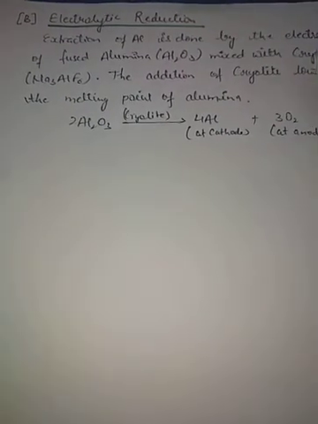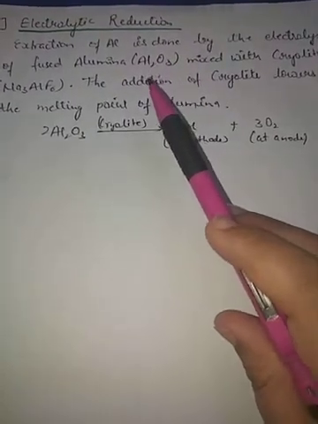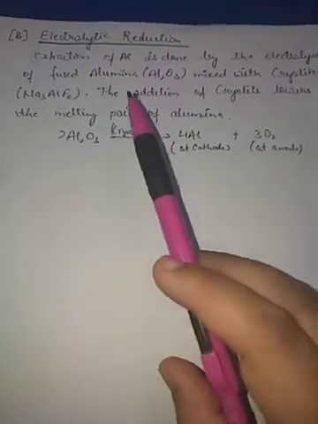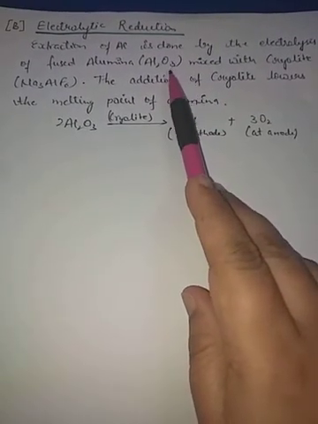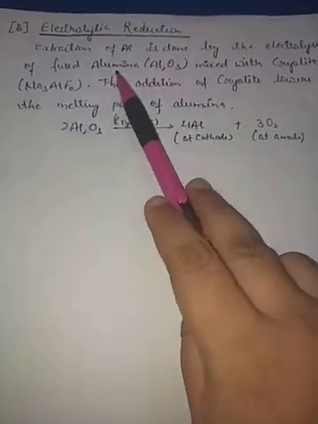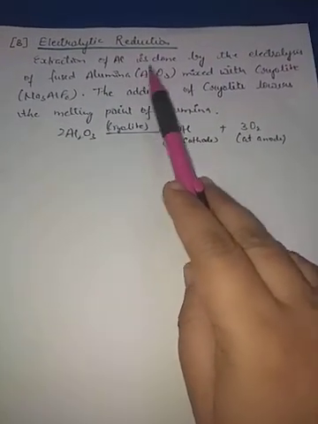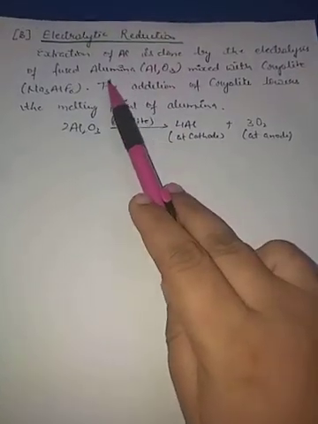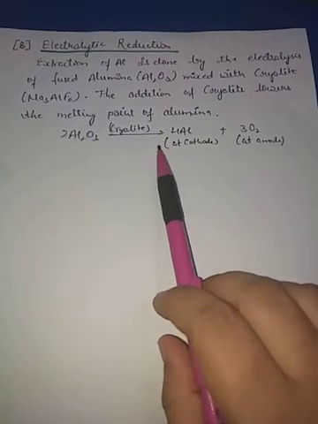To reduce such metal oxides, we use the process of electrolytic reduction, where these metal oxides are taken as an electrolyte in their molten state and electricity is passed through them. Like we have taken the example of aluminium, this aluminium from alumina is collected at the cathode and oxygen is collected at the anode. So this is how we reduce those metal oxides which cannot be reduced by using reducing agents.